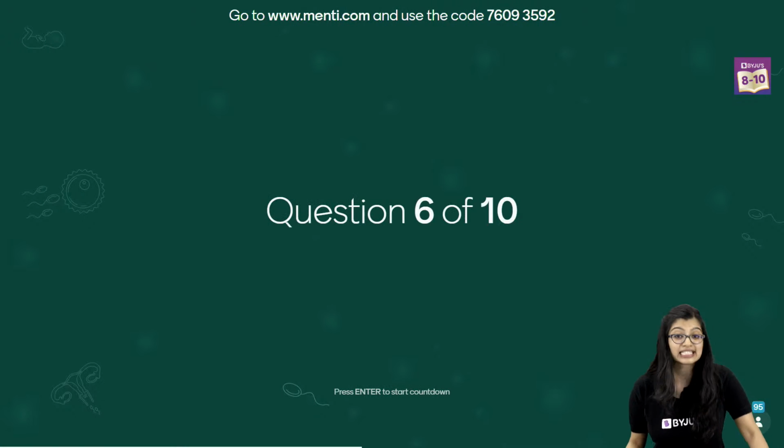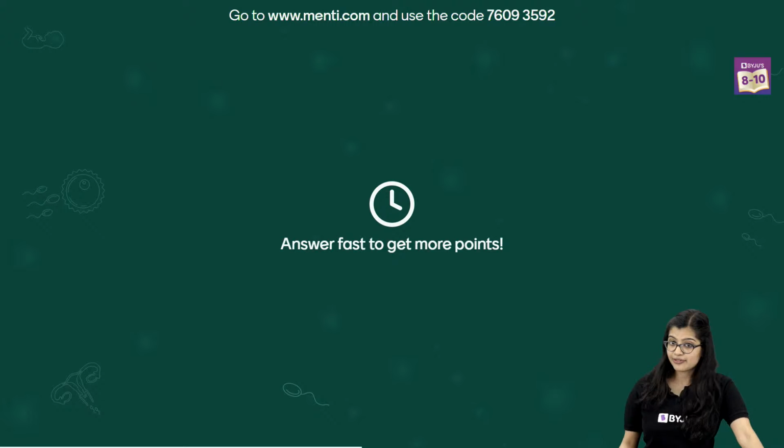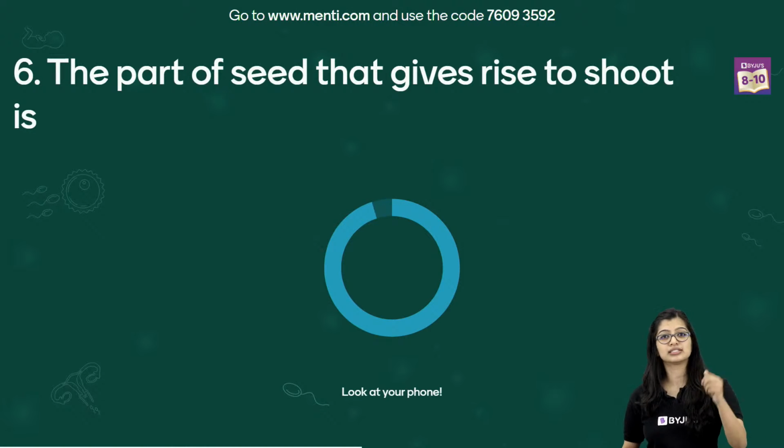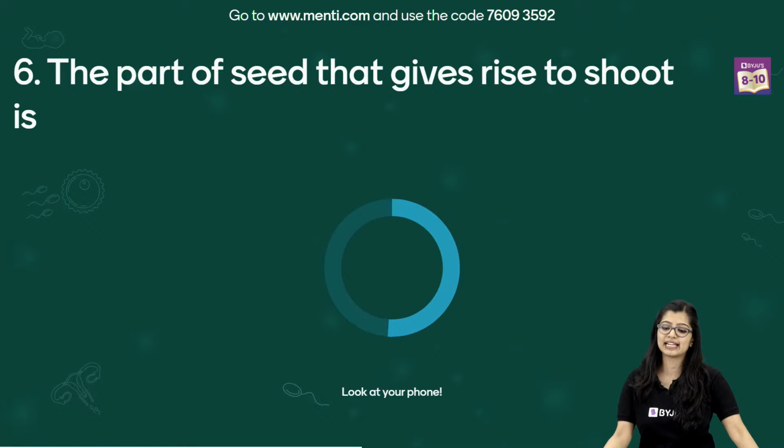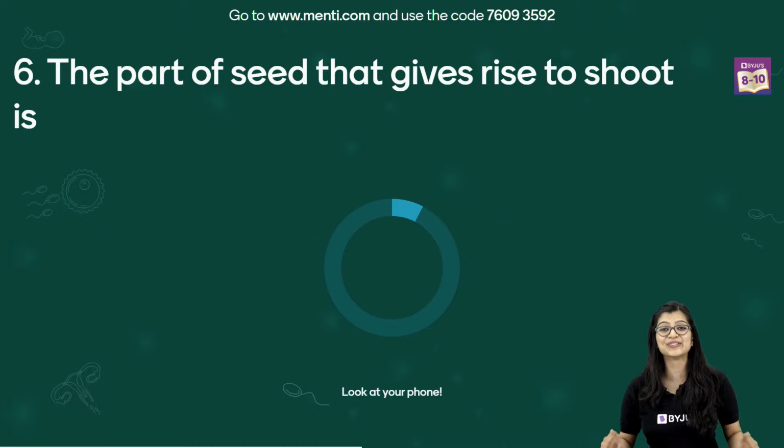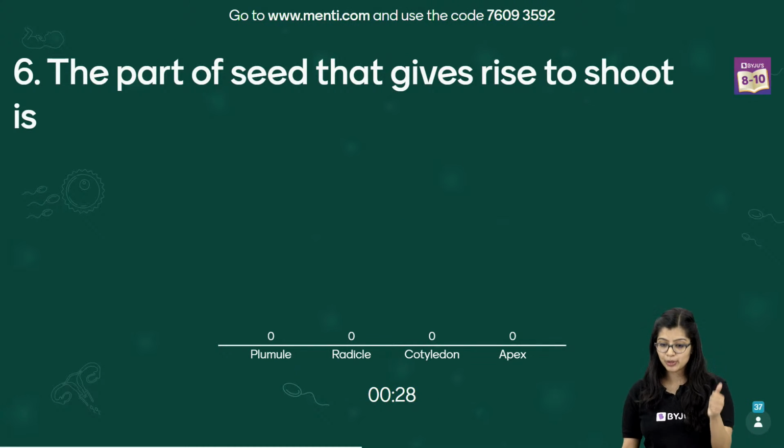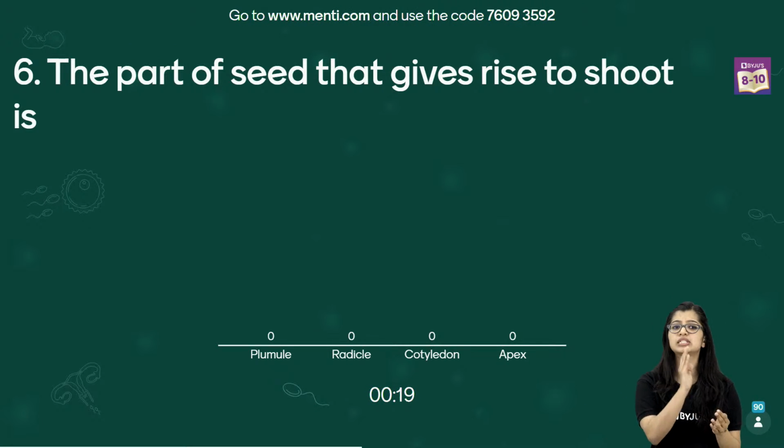So here, as you can see, the sixth question that we have here is... Answer fast again to get more points, but important is to answer. The part of the seed that gives rise to the shoot is what? Plumule, radicle, cotyledon, or apex? This should be very simple because we're talking about the structure of the seed.